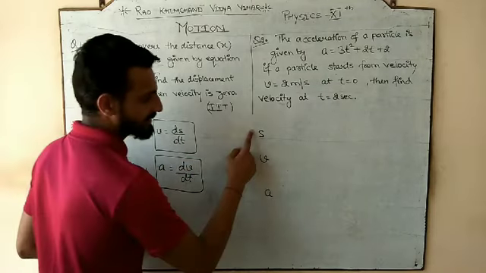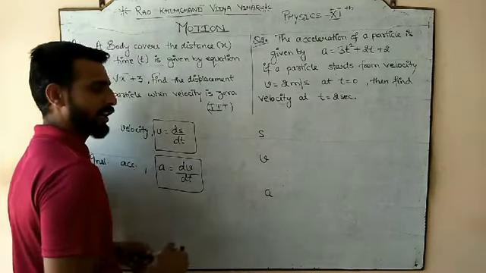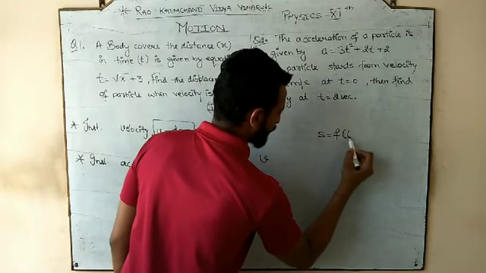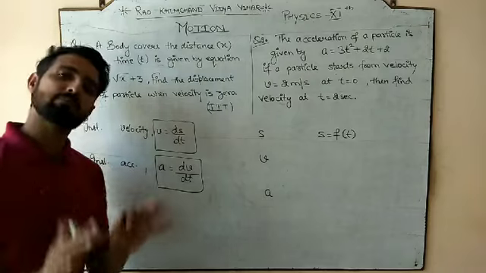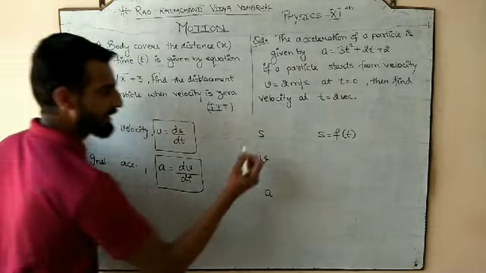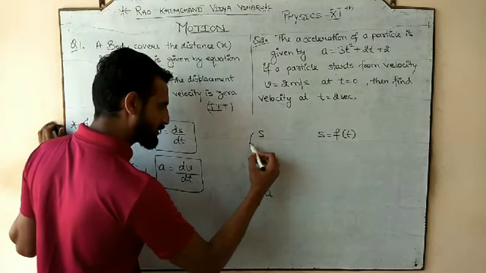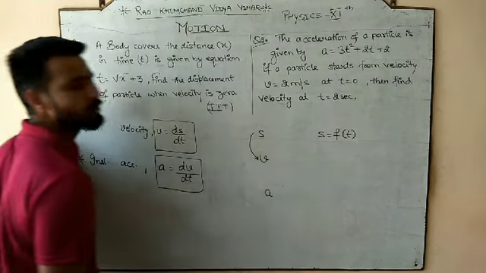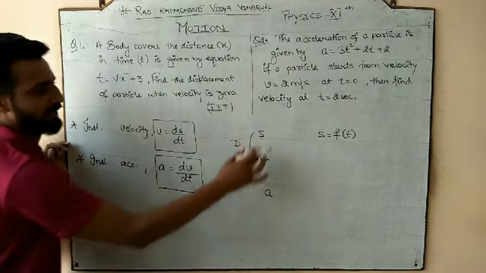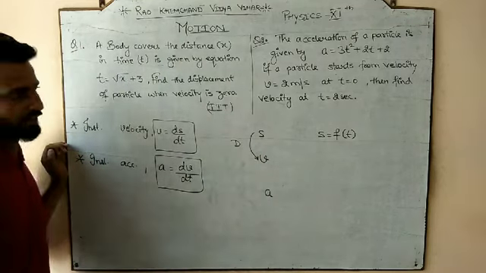So to get velocity by differentiating s, displacement should definitely be a function of time. That we will provide in the numericals and in the assignments. So the differentiation of displacement gives you velocity.